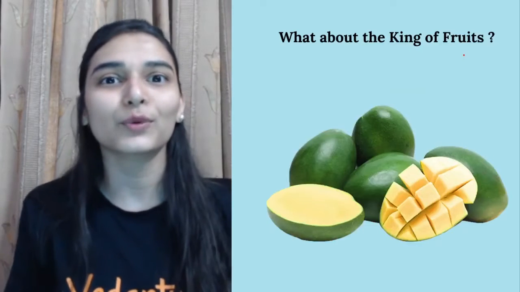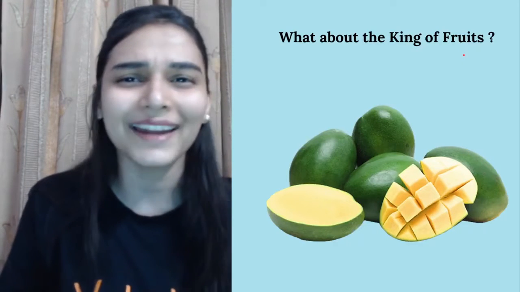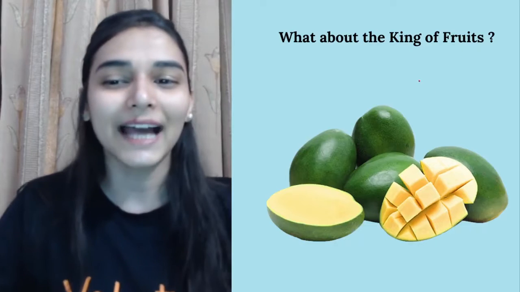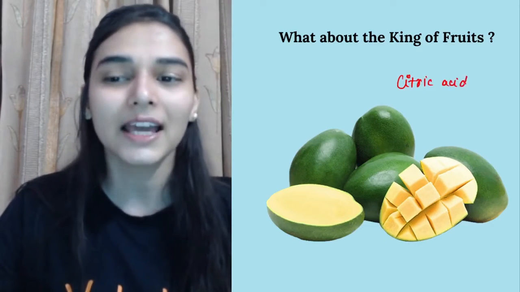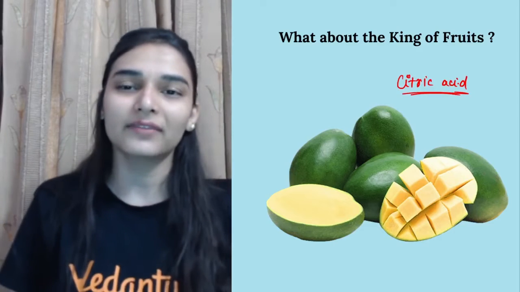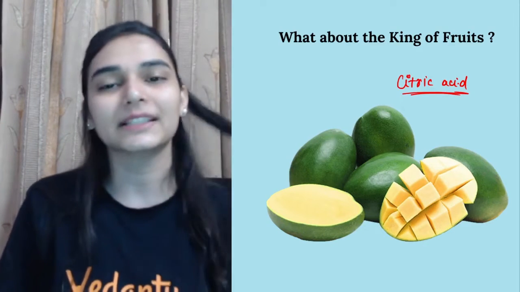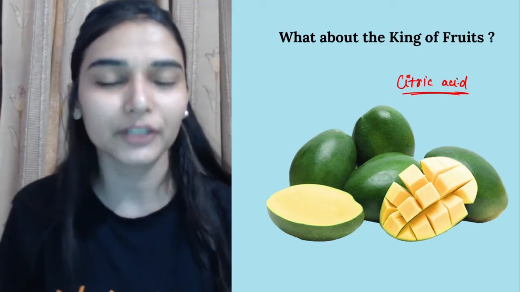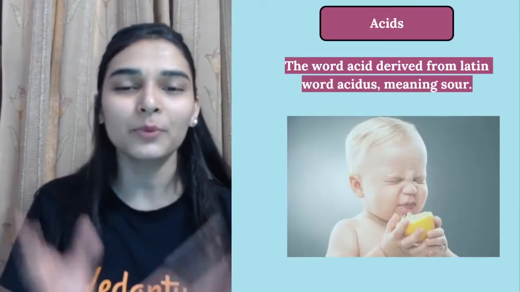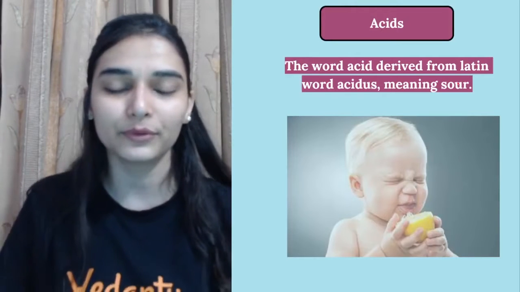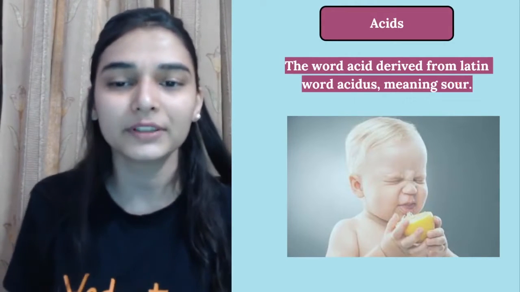The king of fruits, mangoes. I'm sure everyone loves mango. In higher percentage, mangoes have citric acid, and apart from that they also have malic acid, which is present in apples. So the fruits that you are consuming, the majority of them have acids in them. So acids become very important to study. So those were some basic common examples.